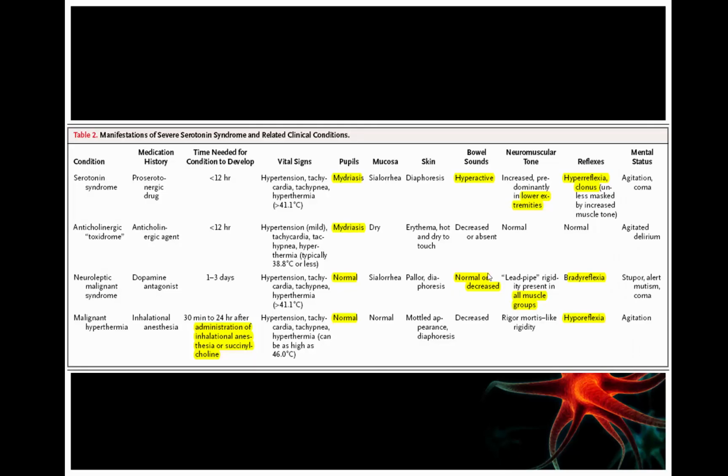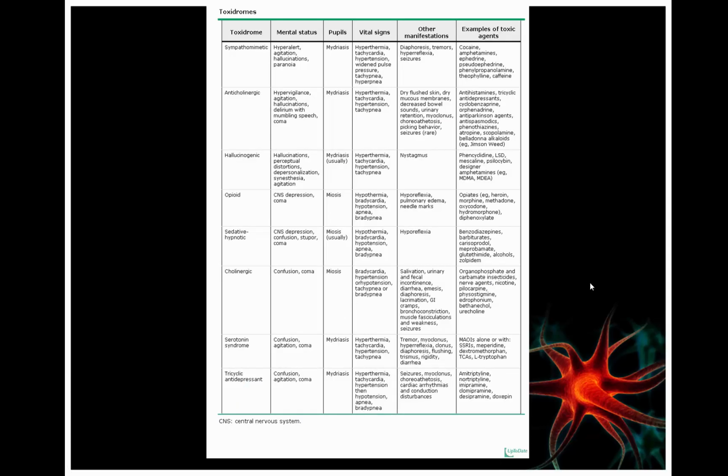Here is again the differential diagnosis of serotonin syndrome, which includes neuroleptic malignant syndrome, anticholinergic syndrome, or malignant hyperthermia. With serotonin syndrome, there is a large pupil, while in neuroleptic malignant syndrome the pupil is normal. In serotonin syndrome you have hyperactive bowel sounds, while they are normal in neuroleptic malignant syndrome. Usually in serotonin syndrome there is hyperreflexia, while the reflexes are reduced in neuroleptic malignant syndrome. Also there are other differential diagnoses like opioid withdrawal, and this table from UpToDate compares all these different diagnoses.